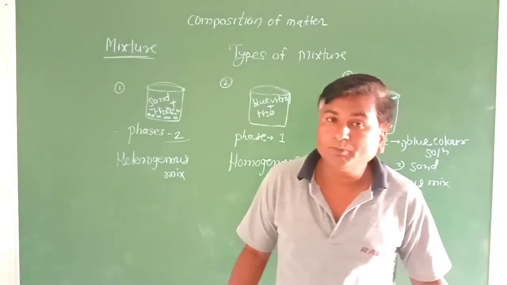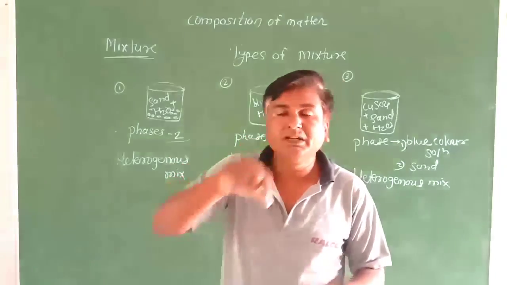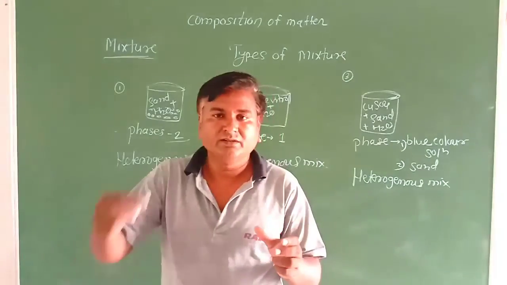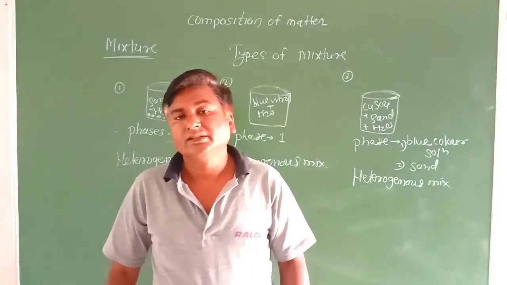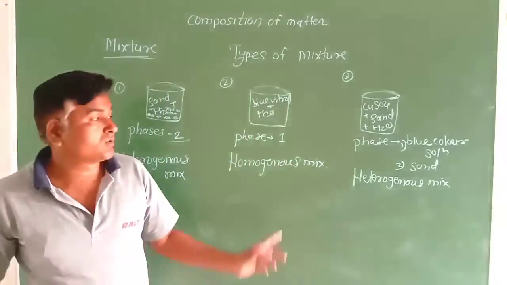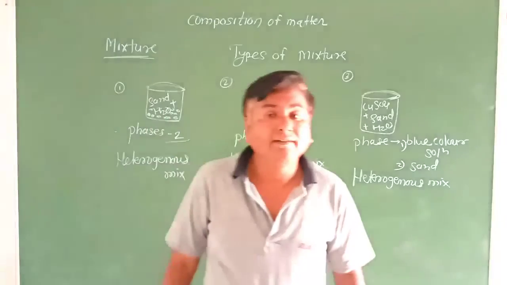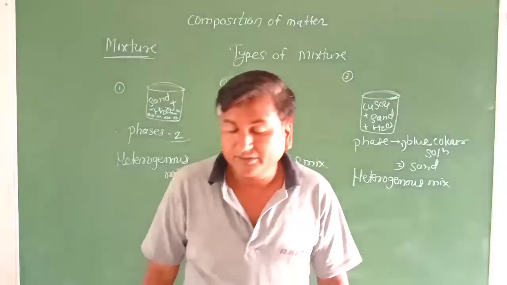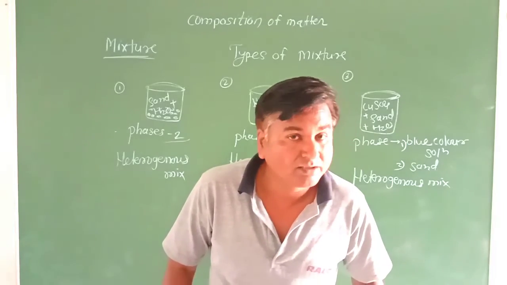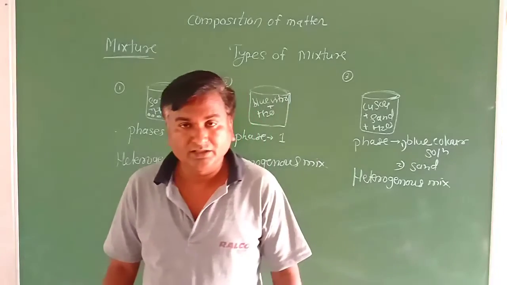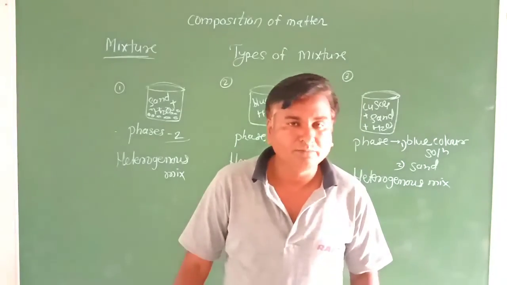Now tell me, if you pour a glass of water and put a drop of milk in it, it will totally mix with each other. Then tell me which type of mixture is it? Which mixture will we get, homogeneous or heterogeneous? We will get a homogeneous mixture. Why? Because it will be a homogeneous mixture, and why? Because we will get a single phase there. Okay, is it clear? In this way we have finished the types of mixture here.